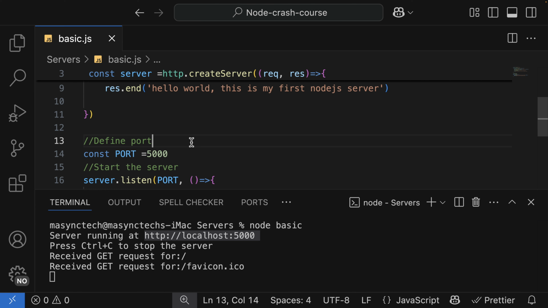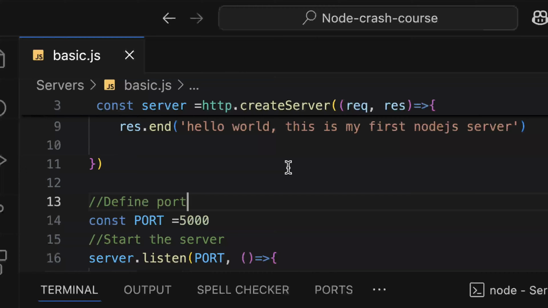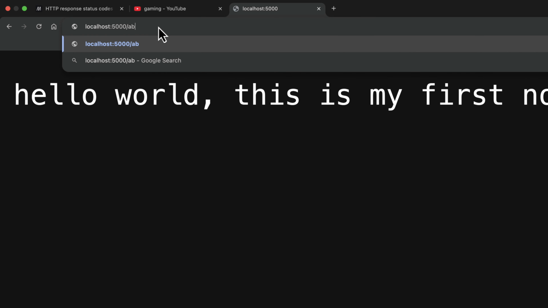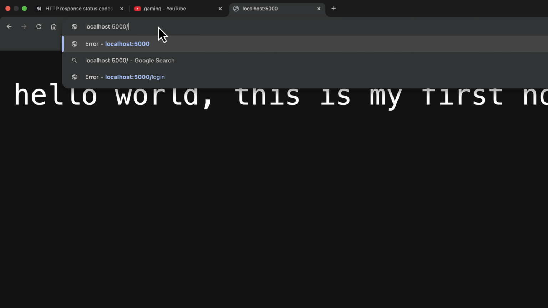We are going to add what is called routing. At the moment, for our basic server, we can only have access to a resource by visiting the home page, and that is /. Let's say that we want to have what is called about us, or /login, or our services, and all of these paths are going to return different information. For contact, it's going to send back contact information, for services it is going to send back services information. This is what we call routing.